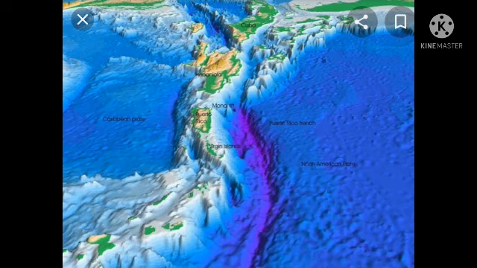Okay students, we will see some very, very important trenches. This trench is the Puerto Rico trench, which has another name as well. This is one type of trench. The Puerto Rico trench is located on the boundary between the Caribbean Sea and the Atlantic Ocean. It is the deepest oceanic trench in the Atlantic Ocean.